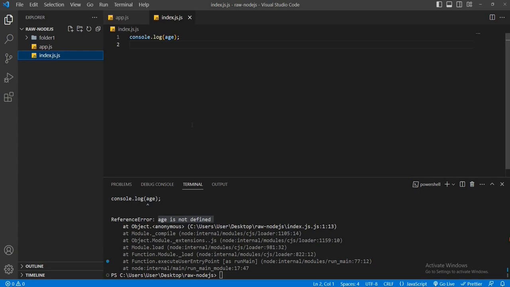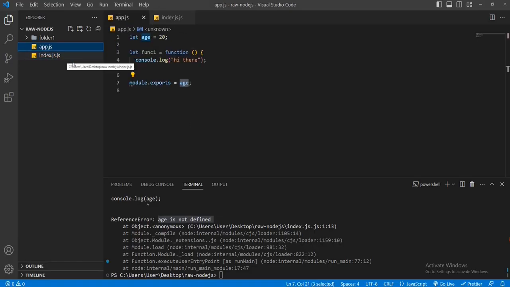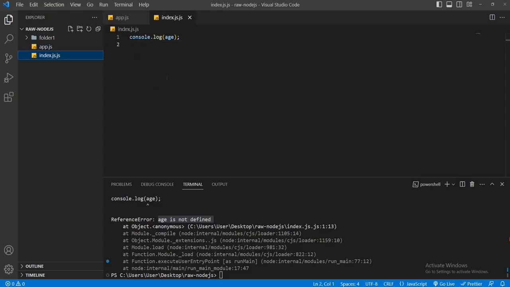When you want to access outside file content, you have to mention specifically which content you want to access. For example, from the app.js file, maybe you or someone else want to share this variable age or func1, and out of them, you have to mention specifically which one you want to use. This idea is called module import. I hope the naming convention makes sense to you as well. Export means you are setting permission to access from a file. Import means you are accessing outside file content.